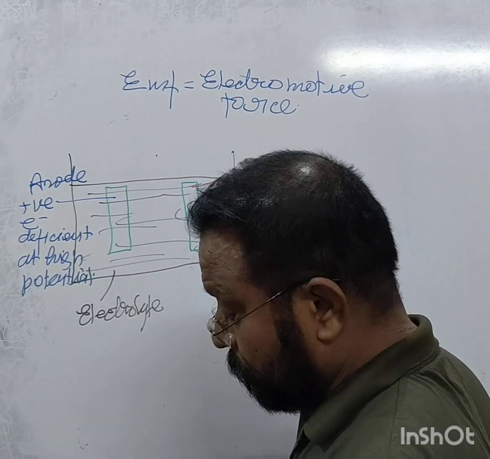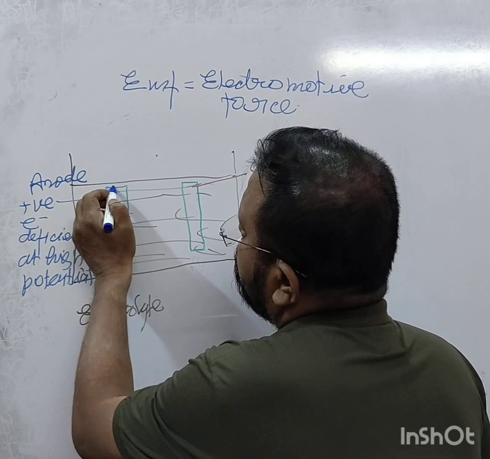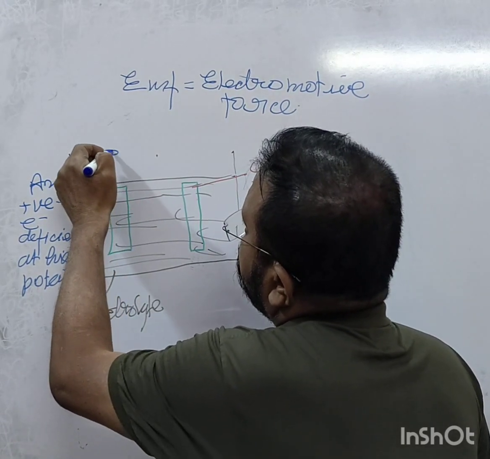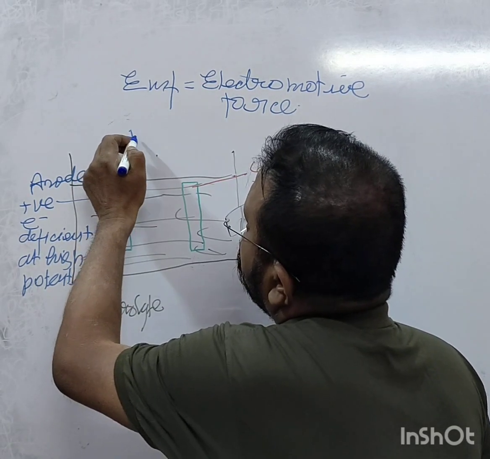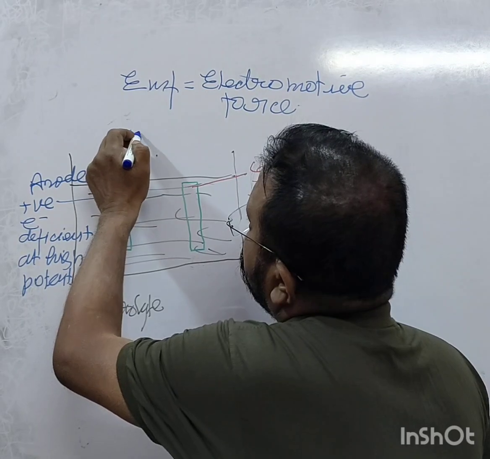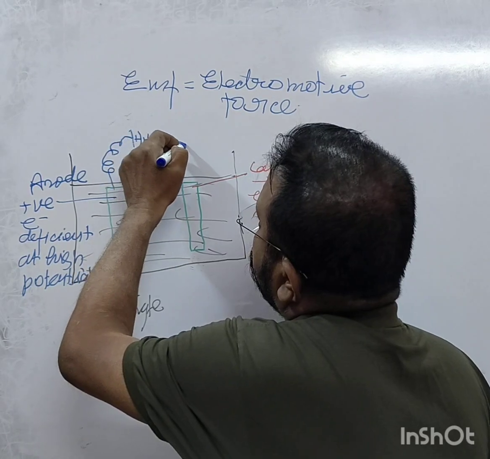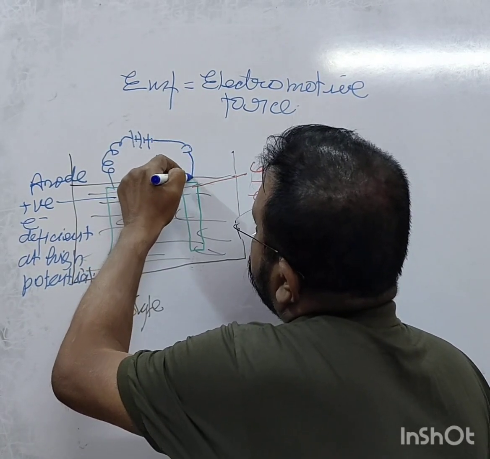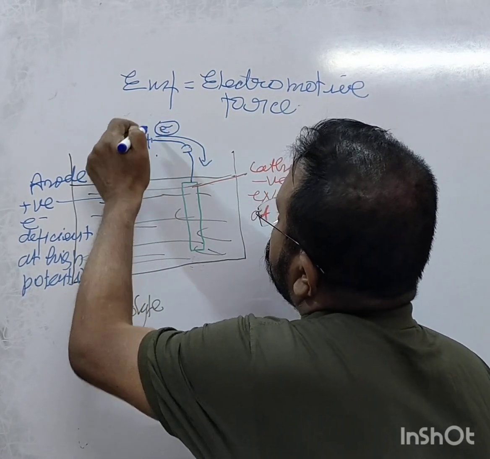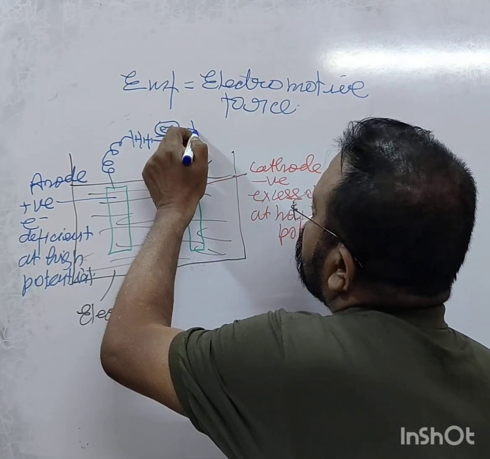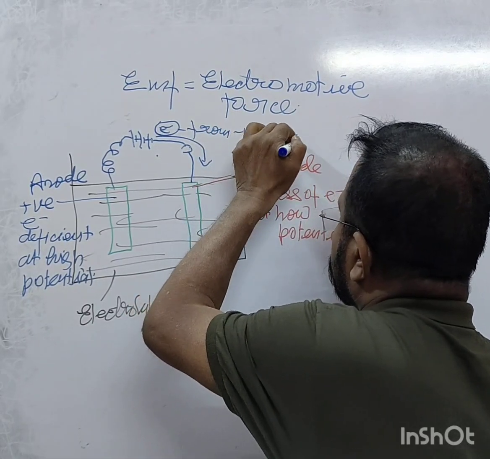Right? So when you connect it with a wire like this, you are connecting it with a battery, so electrons go from negative to positive.